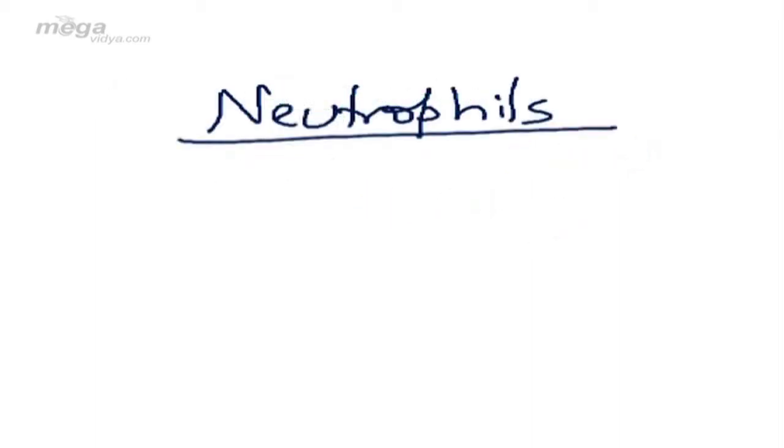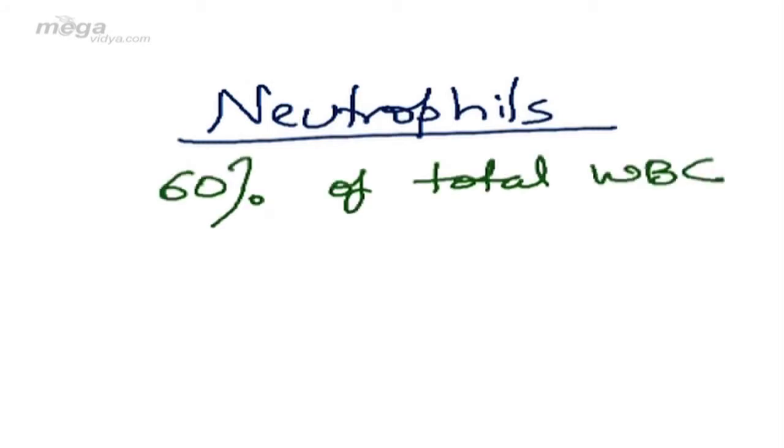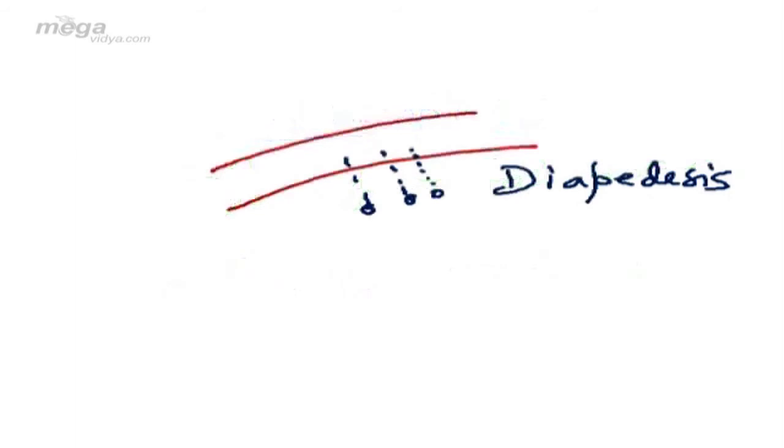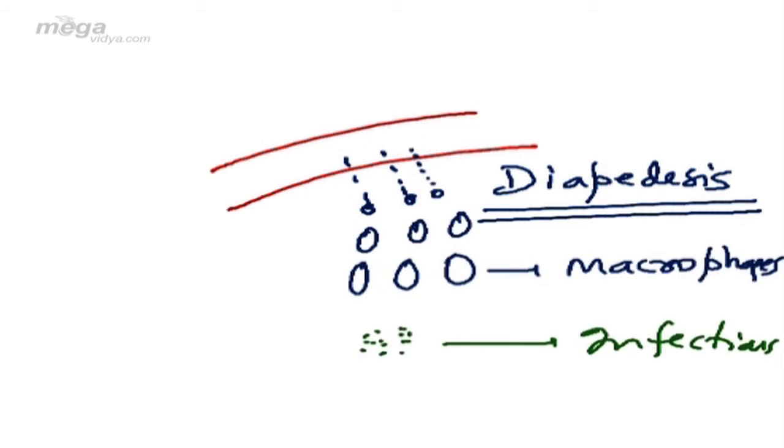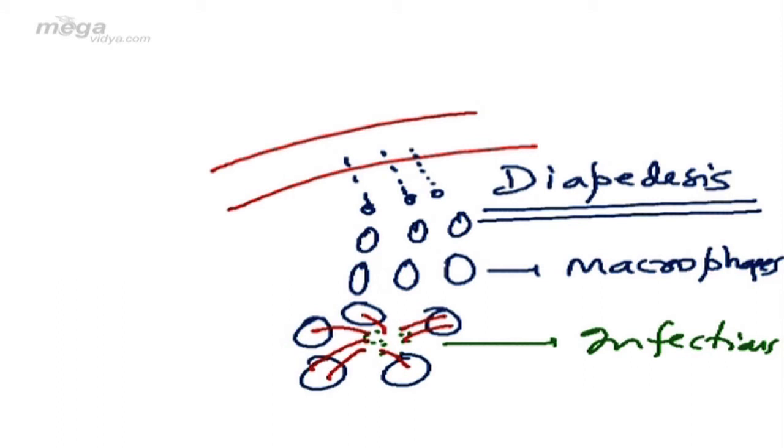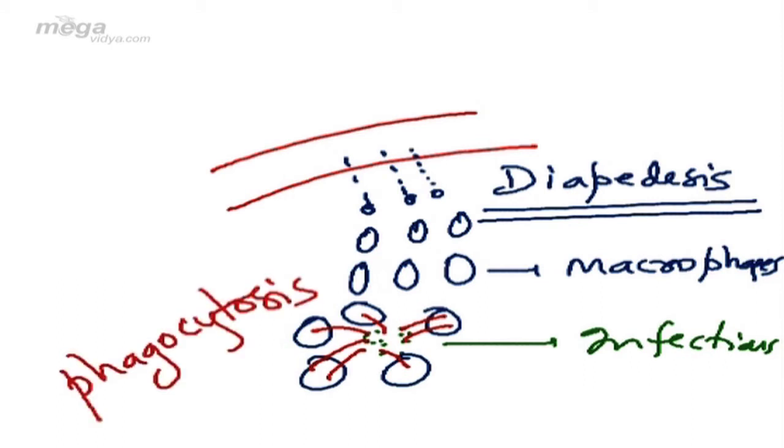The third type of granulocytes are neutrophils. Maximum in number, smallest in size. They constitute 60% of total WBCs. They have a trilobed nucleus. These neutrophils squeeze out of the blood vessels. This process is called diapedesis. Very frequently asked question in the entrance exam. After coming out from the blood vessels, these neutrophils move towards the site of infection. On their way, they enlarge in size and are called macrophages. They surround the microorganisms and engulf the microorganism. This process is called phagocytosis.